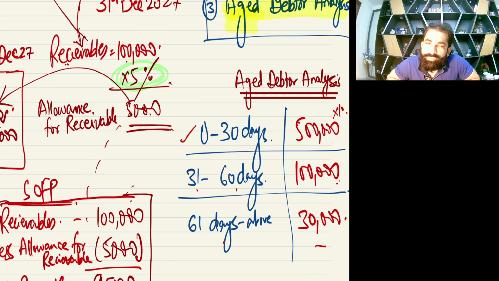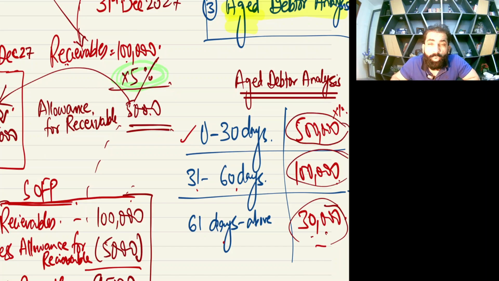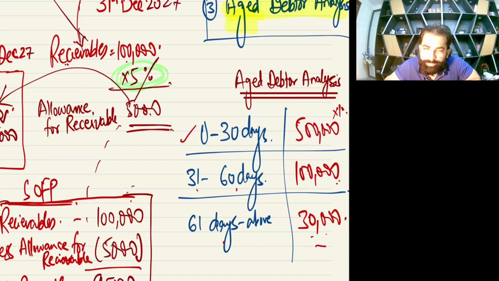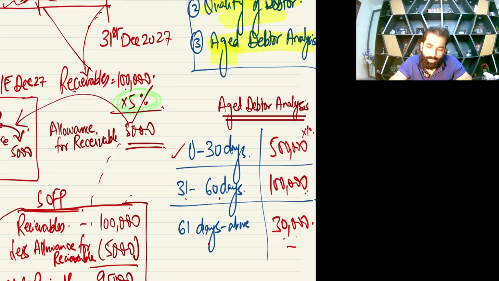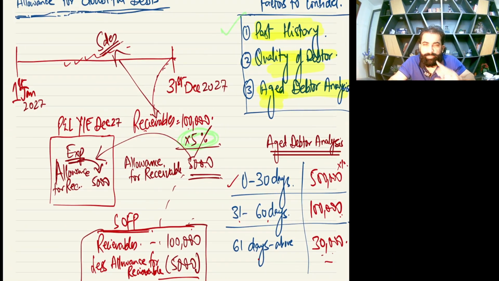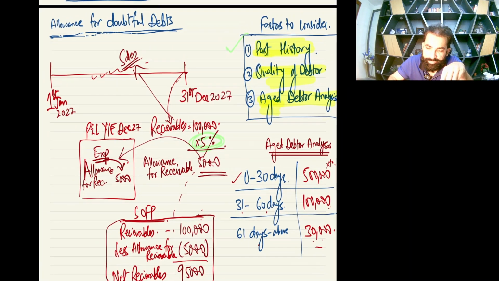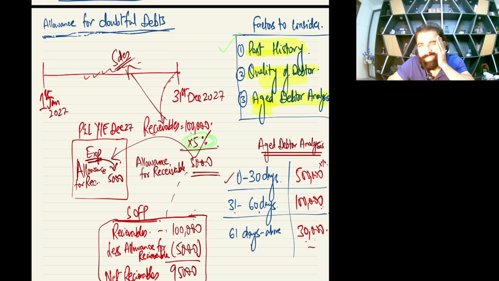So now we'll apply the highest percentage on this, then on this, and then the lowest percentage of allowance on the first category. Okay, so this is also one of the factors in deciding the allowance percentage. Okay, right? So in practical life this is how you calculate the percentage.